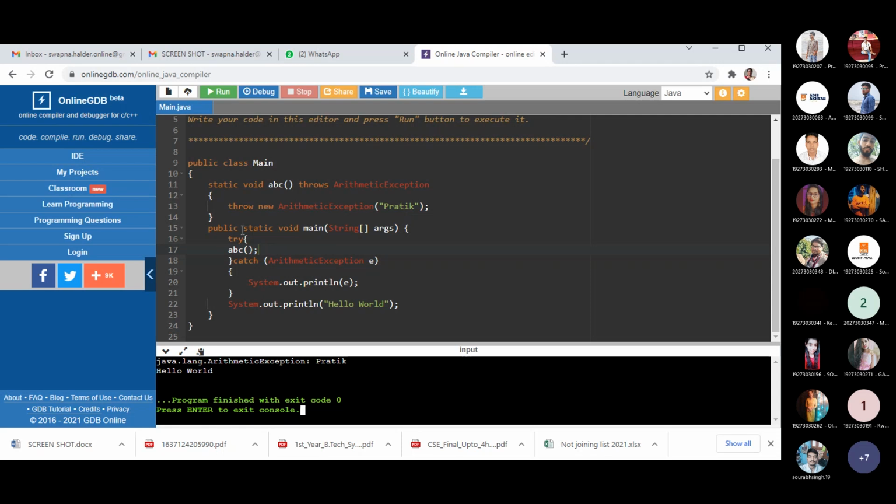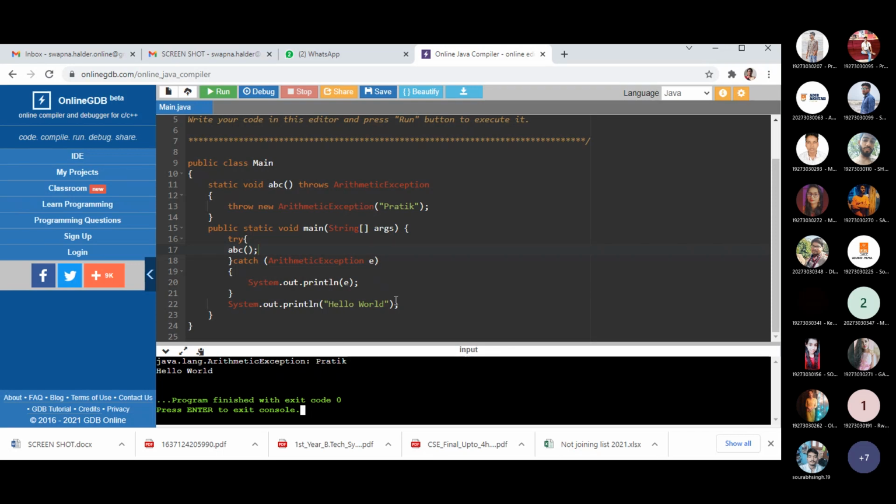That's why whenever this catch statement is executing, it will provide you the stack trace, that is where the exception happened. That is java.lang.ArithmeticException, just like the previous one, but the description is now user defined. It will not be division by zero or another arithmetic exception. Here I have given Potik, that's why in the output screen it is shown as Potik.